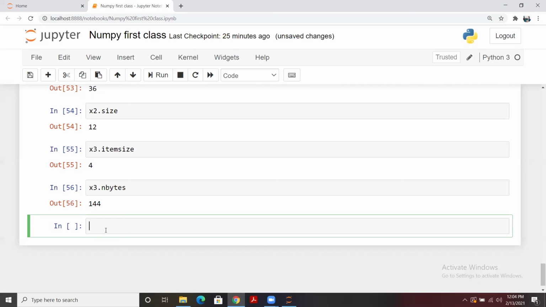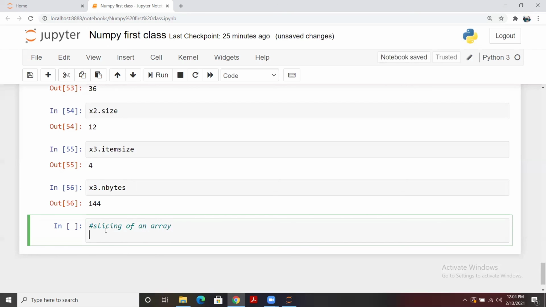Now we will be talking about the different things of arrays, let's say in the next class. So these are some basic things that I have covered here. Now I am going to cover, for example, we have covered the indexing of arrays and the attributes of arrays. So we are going to cover the slicing of an array, and then the reshaping of any array.